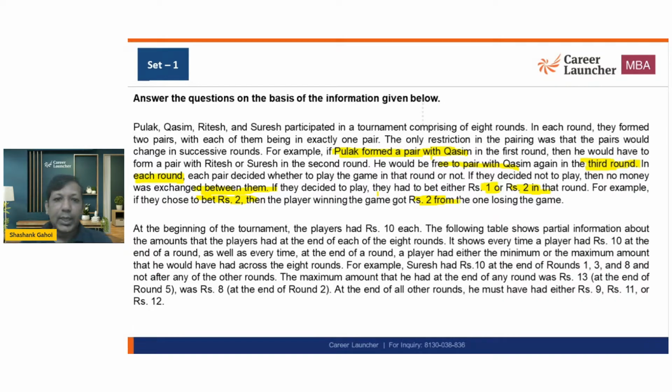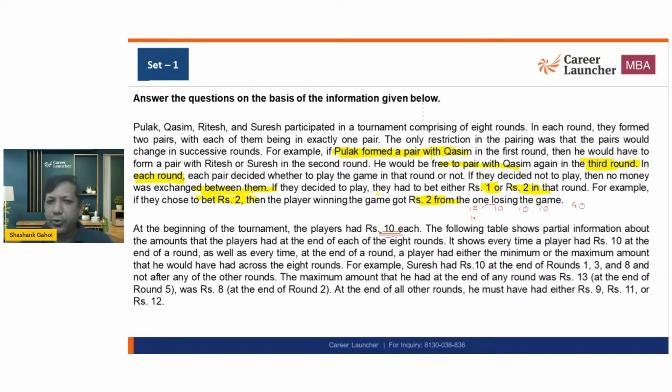At the beginning of the tournament, the players had 10 rupees each. Now let's understand this point. At the start, when they are starting the game, everyone is going to have 10 rupees. So what is the total money we have? 40. Now let's say these two form a pair.